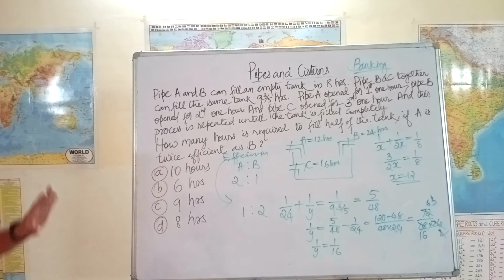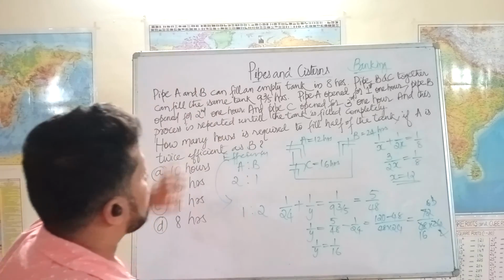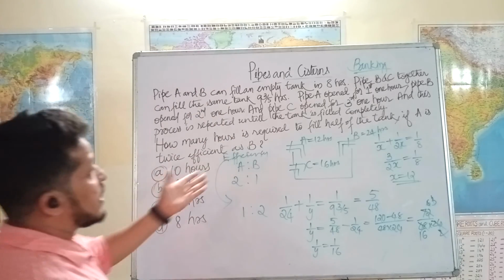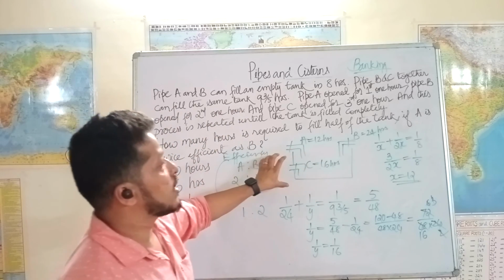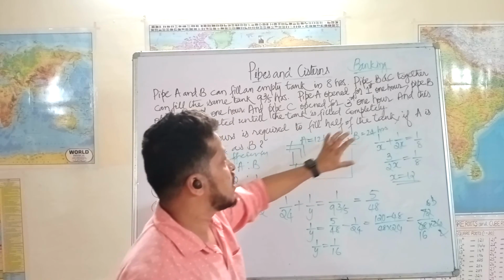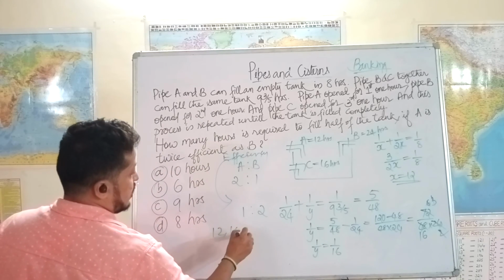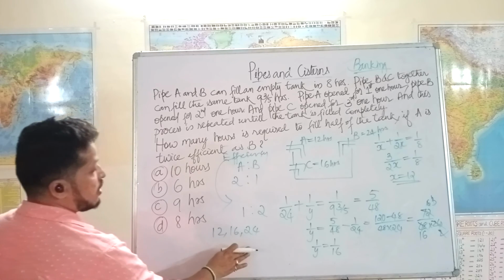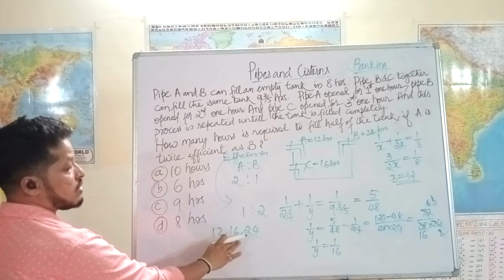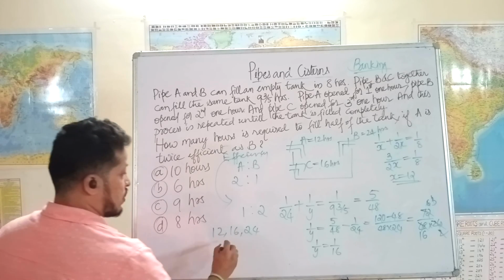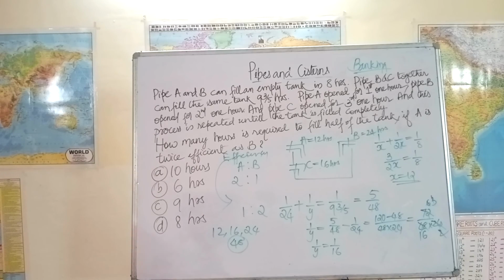Right? Now we know the individual capacity of all three pipes. Now what we need to find? Let's take the LCM of 12, 24 and 16 to assume the capacity of the tank. The LCM of 12, 16 and 24 will be a multiple of 24, which is 48, because 48 is divisible by 16 as well as by 12. Let's assume 48 liters is the capacity of the tank.